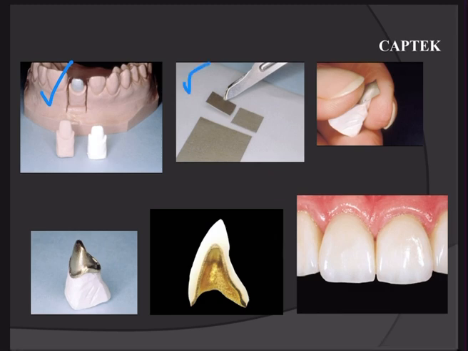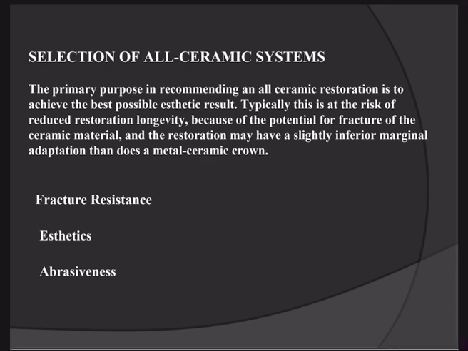We will adapt 2 sheets over the prepared die. Over that, we will apply the ceramic layer. And then we send it into the furnace, where we will introduce high temperature. At that high temperature, the process is called firing. Then the crown is formed. You see in this picture, it's highly aesthetic.